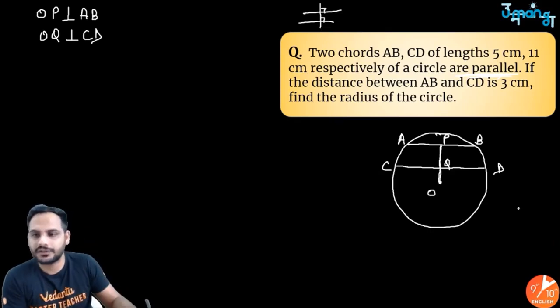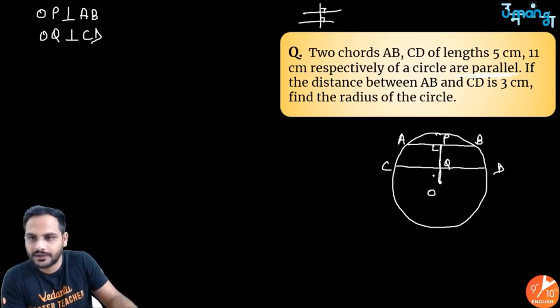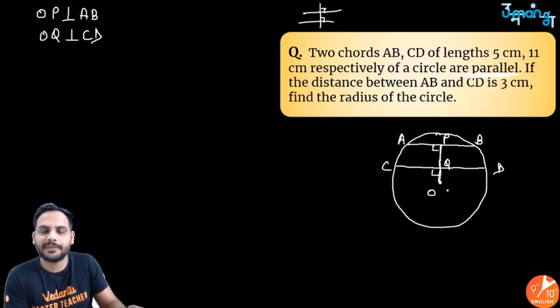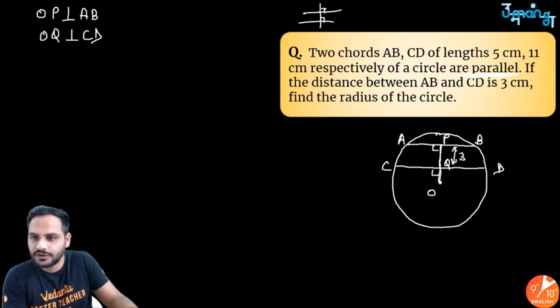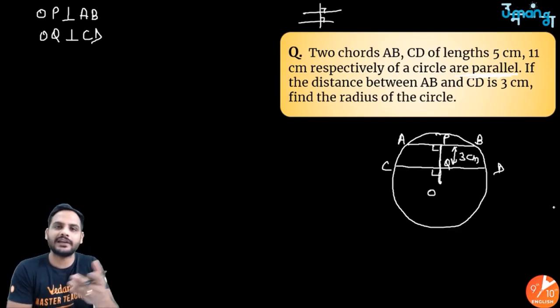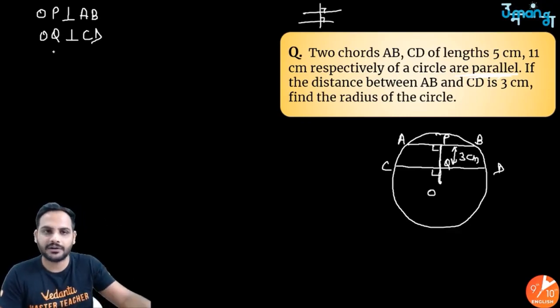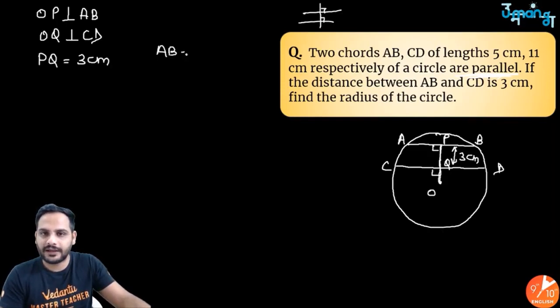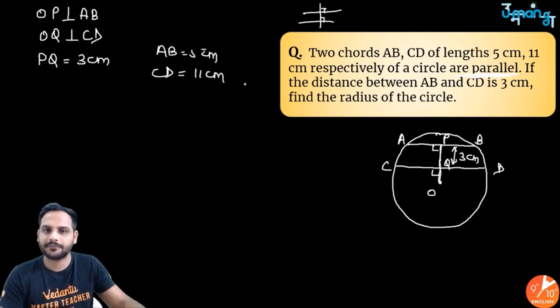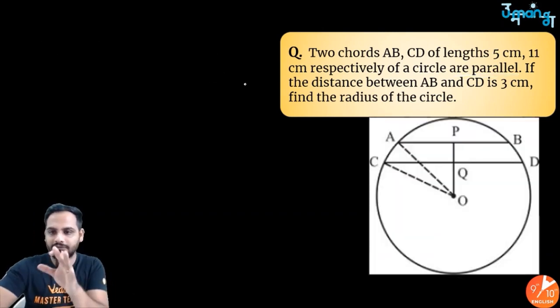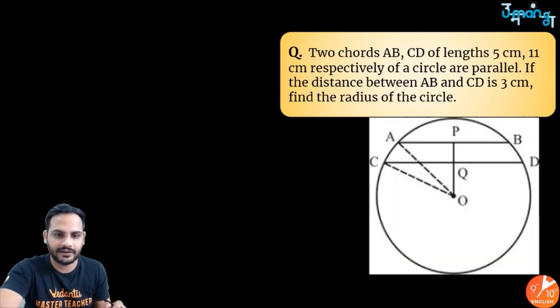And they have told the distance between the parallel lines is 3 centimeter, that is, this PQ is 3 centimeter. Distance between two lines is also the common perpendicular to them. So PQ is equal to 3 centimeter. It is given. AB is 5 centimeter and CD is 11 centimeter. Got it? So this diagram I am showing you over here.